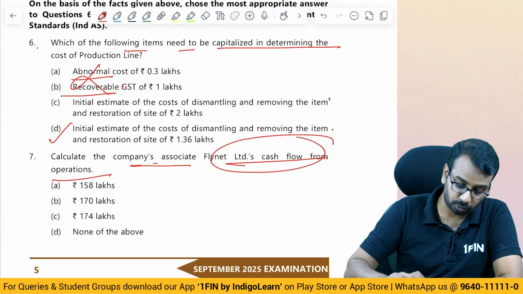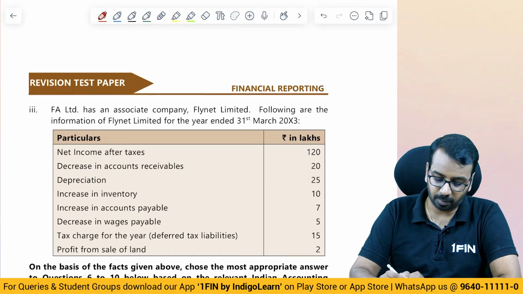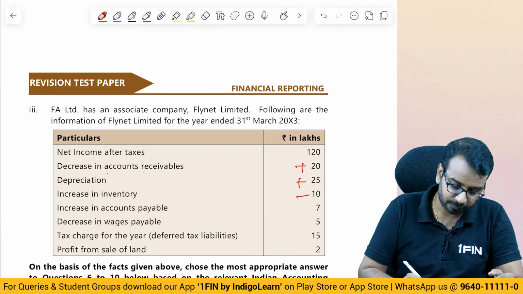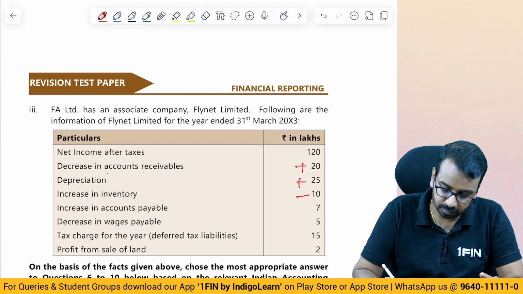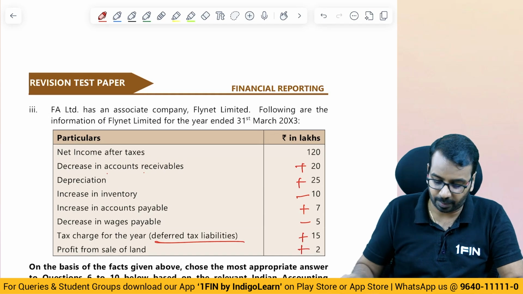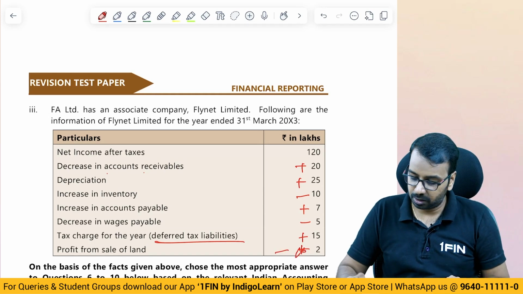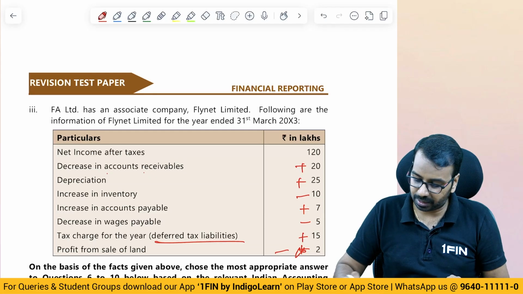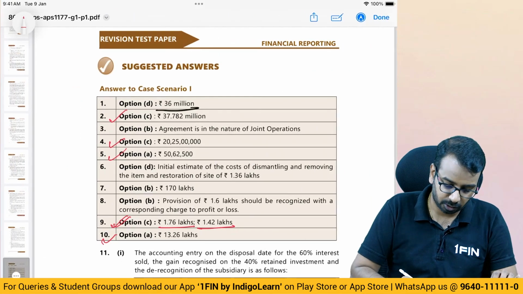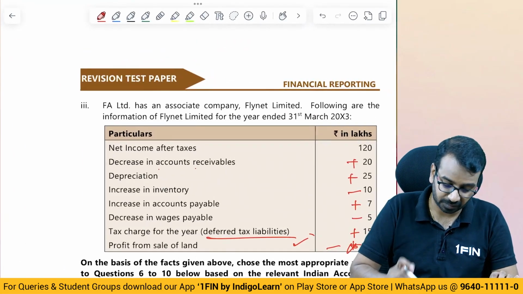Cash flow from operation, as I told you, it is a repeated thing, but still. Net income after taxes is 122. Decrease in accounts receivable, we will add. Depreciation, add back. Increase in inventory, we have purchased, so less. Increase in accounts payable, we have paid less, so add. Decrease in wages payable, we have paid more. Tax charge, deferred tax, non-cash, add back. Profit from sale of land, sorry, minus. So 120 plus 20 plus 25 minus 10 plus 7 minus 5 plus 15 minus 2 is 170. That is the answer. 170 lakhs is the answer.